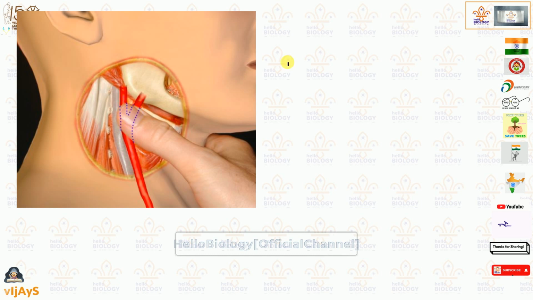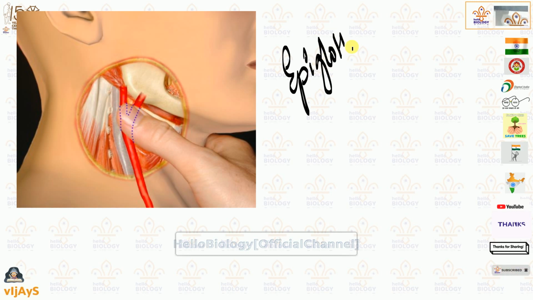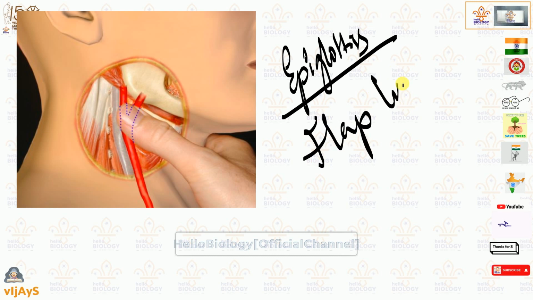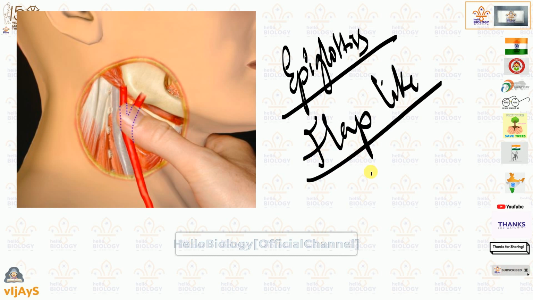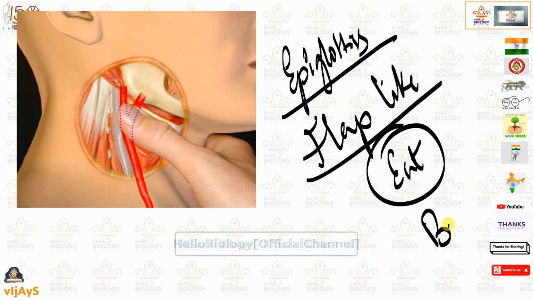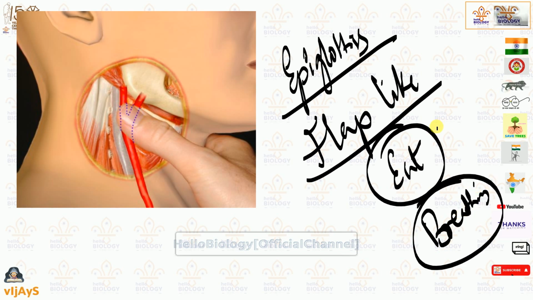Epiglottis. So we have a part called epiglottis. Very important here, epiglottis is a flap-like structure. Why a flap-like structure? Usually when we are eating food and when we are breathing, there are two different kinds of things.